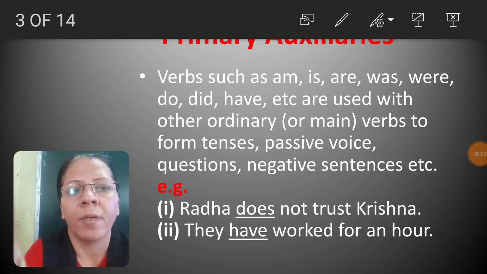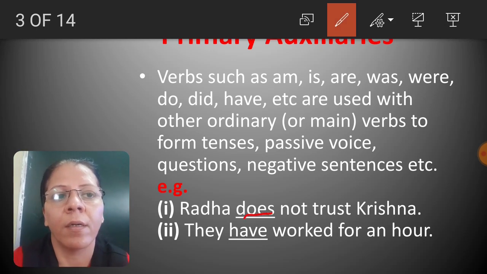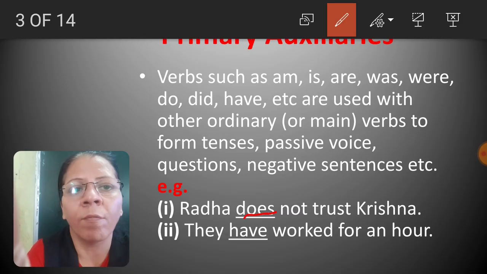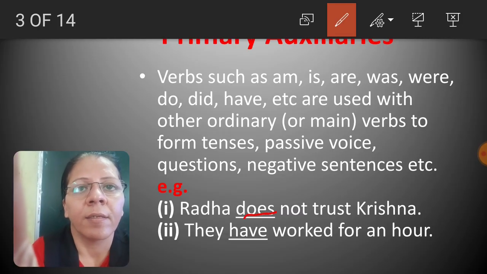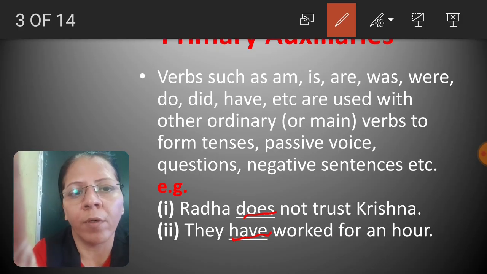Example: Radha does not trust Krishna. Here, does is the auxiliary or helping verb. Okay. Now next is, they have worked for an hour. So have is the helping verb.